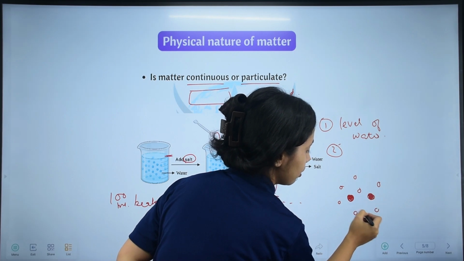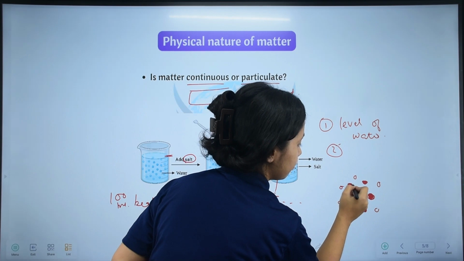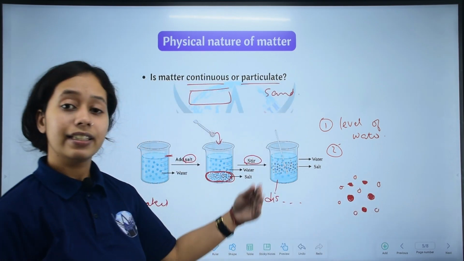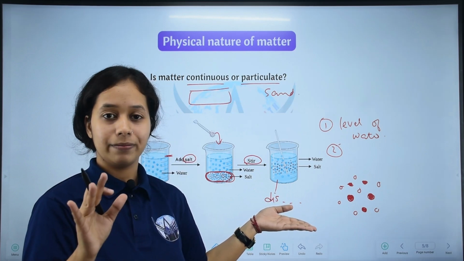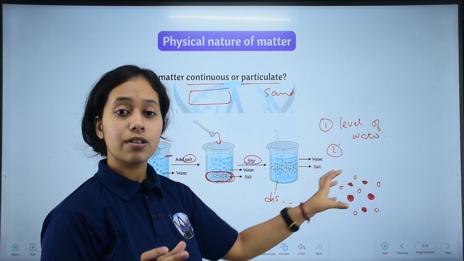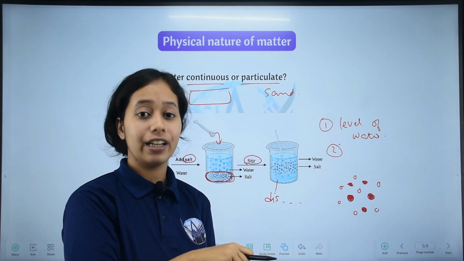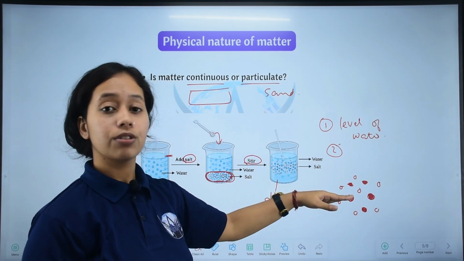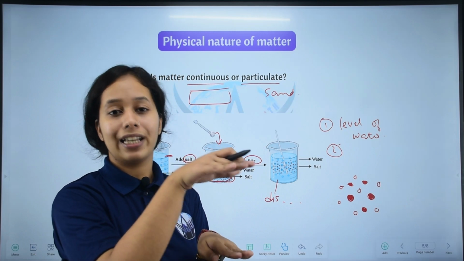They will get into the spaces of water particles. This is why the salt appears to disappear, because the salt particles go into the spaces that were there between the water particles. This is the only conclusion we can come to as to why the level of water did not increase.